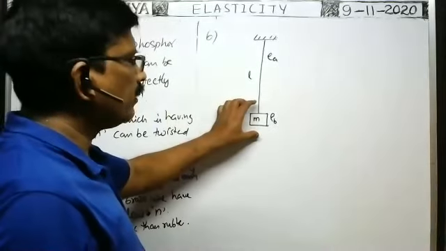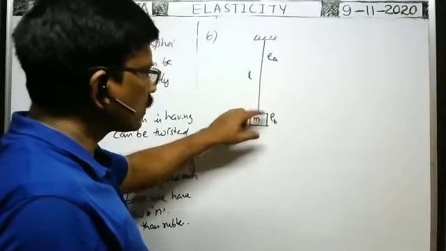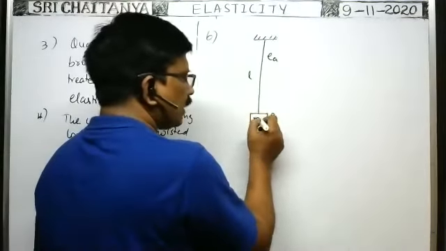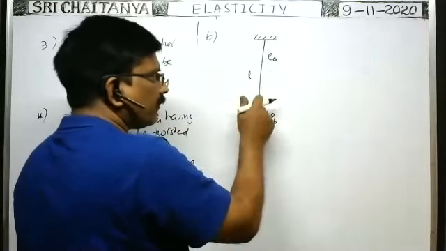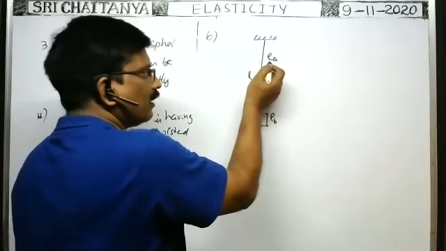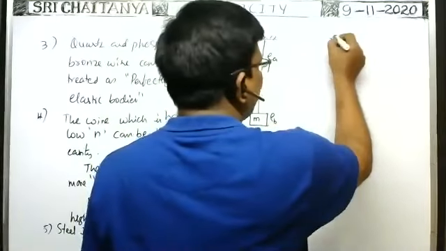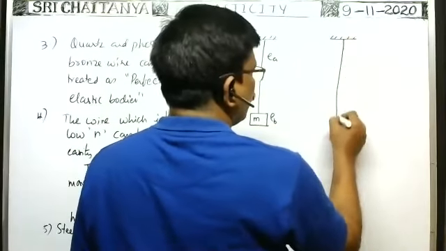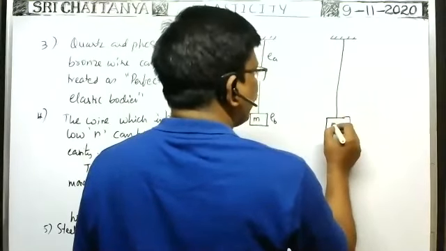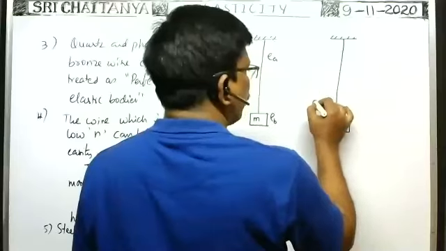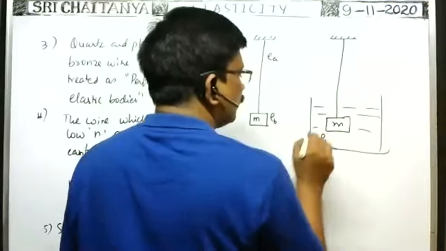When the body is suspended by means of a string from the rigid support and kept in air, because of this weight mg, the deforming force acts on the wire along its length. Due to that, the length of the wire increases. That increase in length is called elongation of the wire when this is kept in air. That is e_A. Suppose the same body is suspended by means of a string and the load is submerged in a liquid, like this, in a liquid of density rho L.